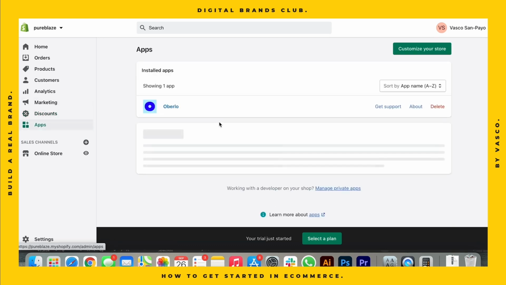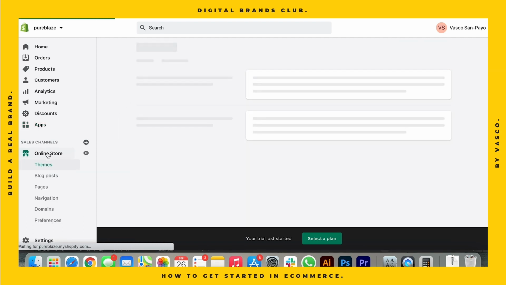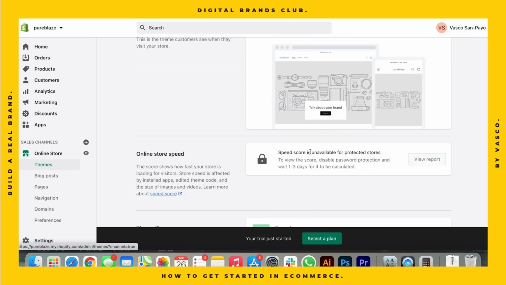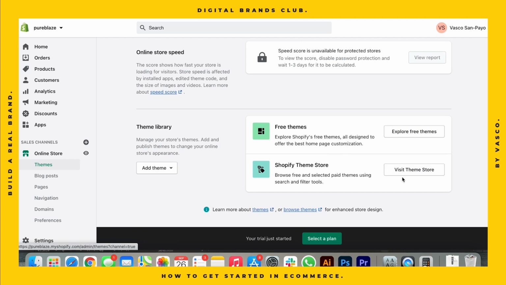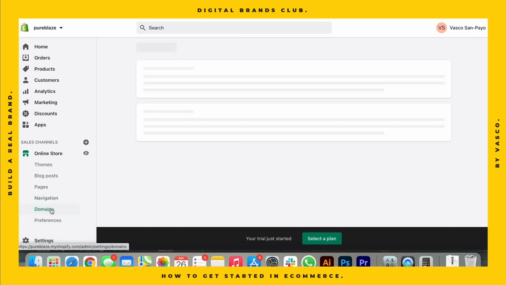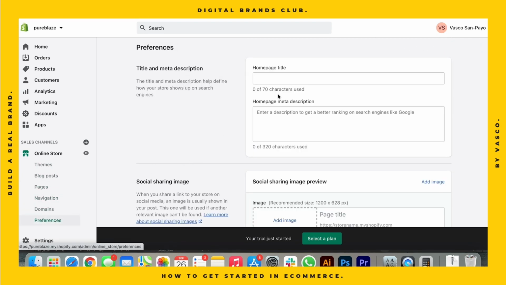Then here we have the section of the apps. You can see here that I already installed the Overview app. And here on the online store is where you basically customize your store. You can go to the free themes, you can explore the paid themes. We have the blog posts, pages, navigation, domains. We have here the preferences of the online store.